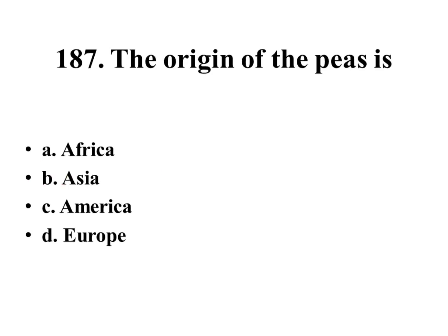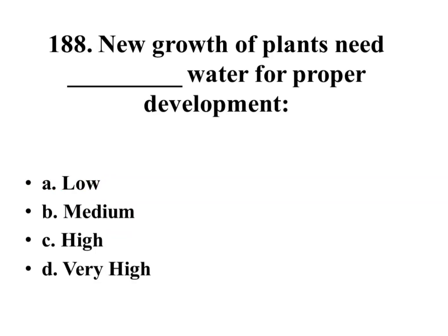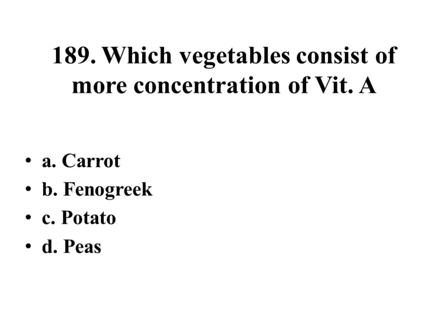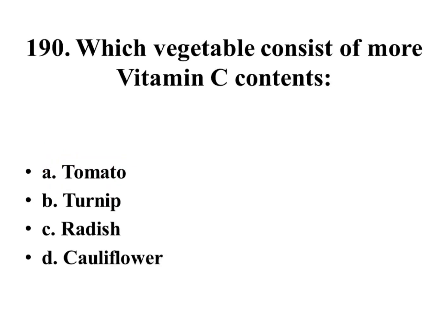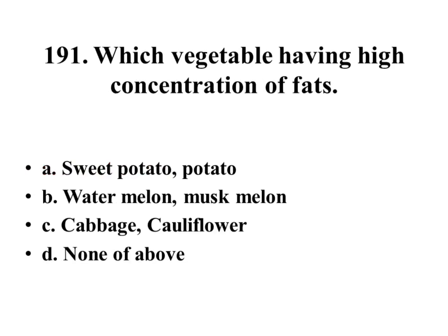The origin of peas is Africa, Asia, America, Europe. Right answer is Asia. New growth of plants needs water for proper development: low, medium, high, very high. Right answer is high. Which vegetable consists of more concentration of vitamin A? Carrot, fenugreek, potato, peas. Right answer is carrot. Which vegetable consists of more vitamin C contents? Tomato, turnip, radish, cauliflower. Right answer is tomato.